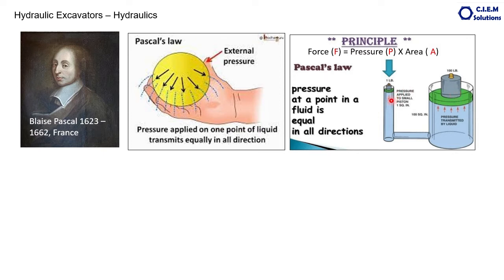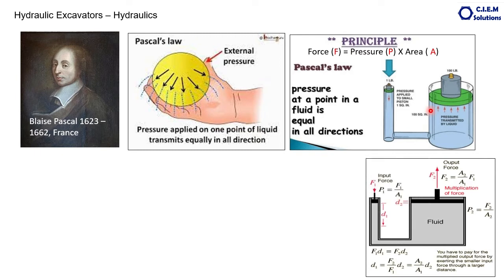Okay. Pressure at a point in a fluid is equal in all directions. Let us see this figure also. This is most important. What is the difference here? We could lift the 100 pounds by just applying 1 pound of force, that is by increasing the surface area. But what about the travel distance?